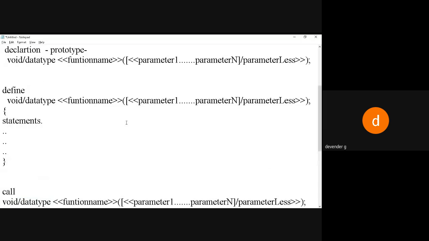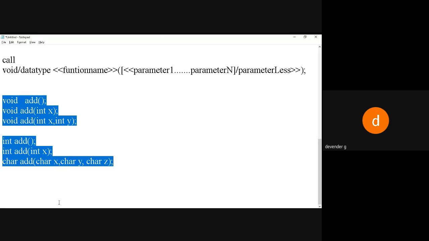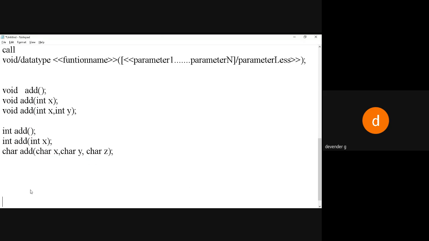So declaration, then as I told you, define. That means how to write the logic. How am I going to write the logic for this? I already declared this, so I have to write the logic. I'll say void, then remove this semicolon from here and write like this.